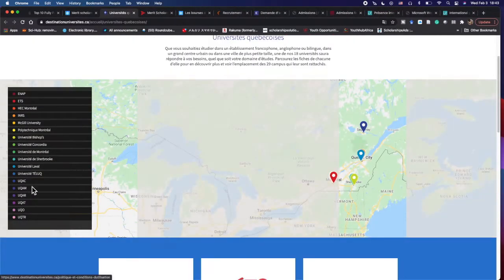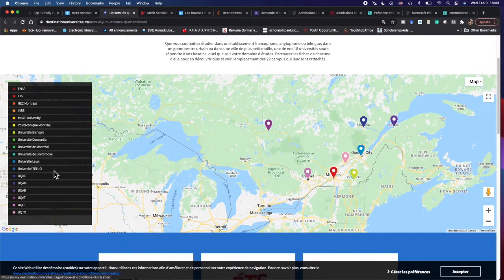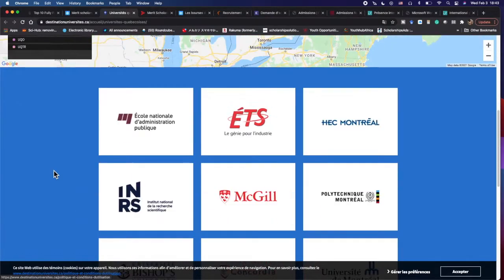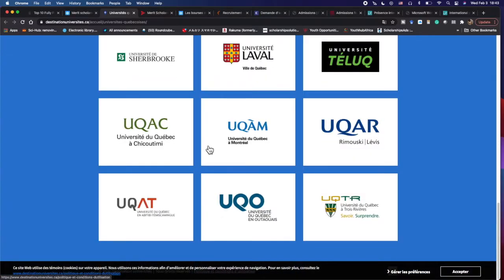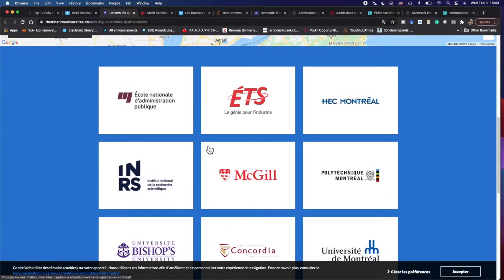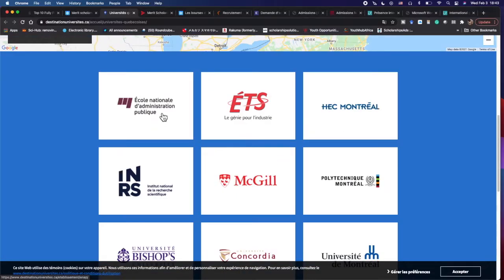It's going to show me the list of all the universities in Quebec, in Canada, that are available and are participating in the program. When you scroll right through here, you're going to see, I think it's like 18 universities that you can apply to. Of course, there are universities that are only in French.